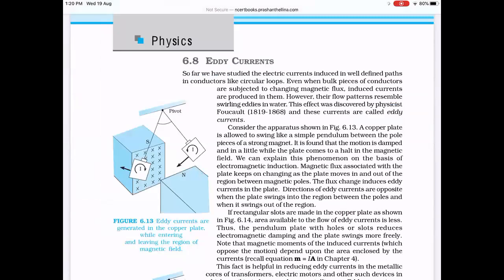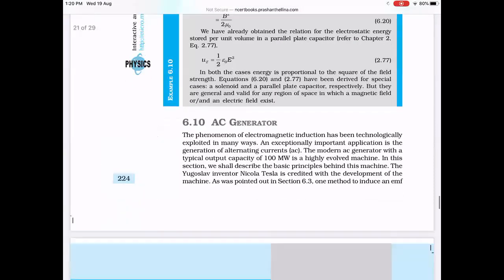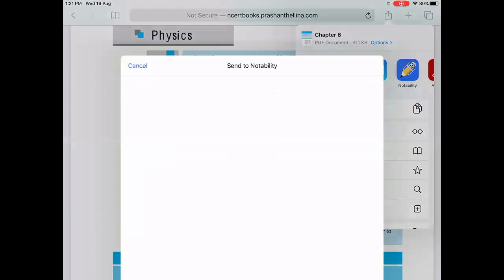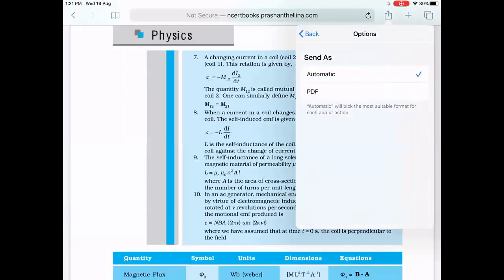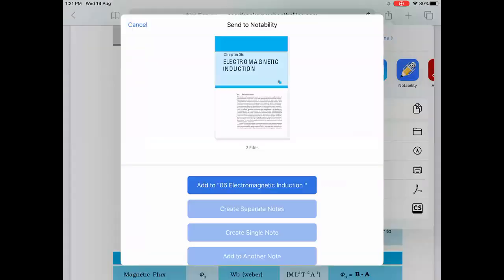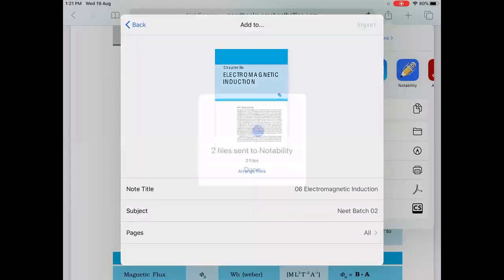Since we have done mutual induction and self-induction, first we have two, and then this finished. So basically today we are going to finish this chapter, right?